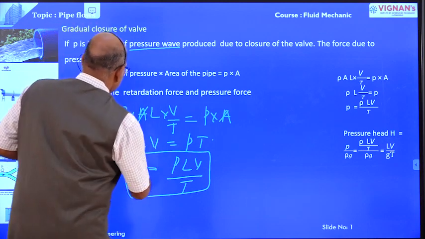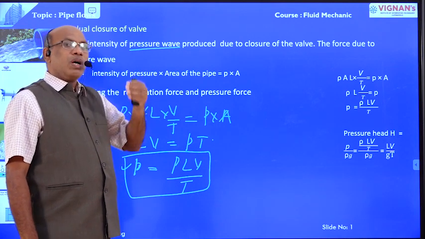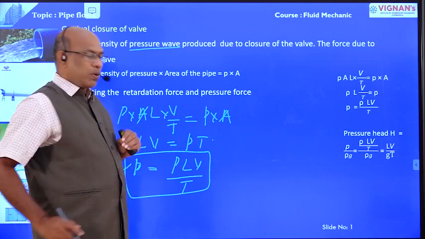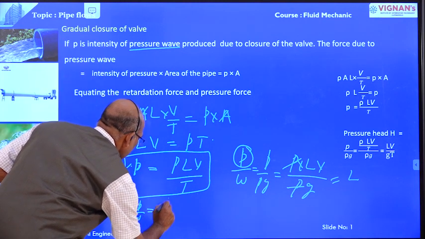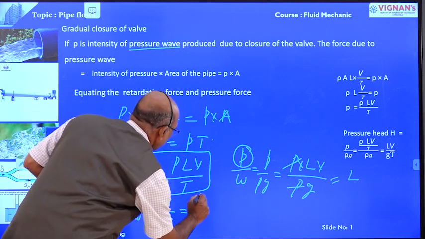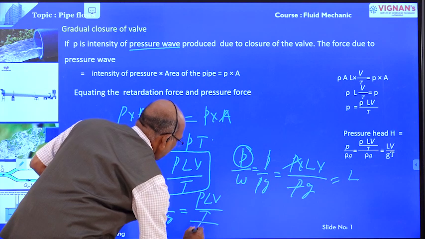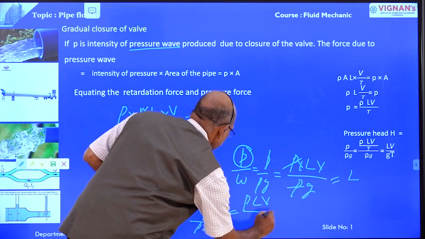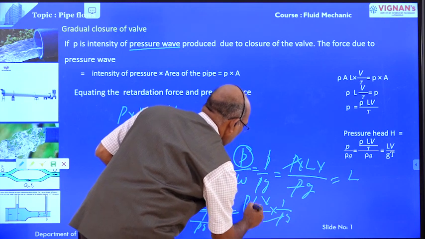Now this is the pressure. Pressure head, what is the formula for pressure head? Pressure head is equal to P by W, or P divided by rho G. Here P is nothing but rho L V divided by T, divided by rho G. This is equal to rho L V divided by T into 1 by rho G. Rho gets cancelled.